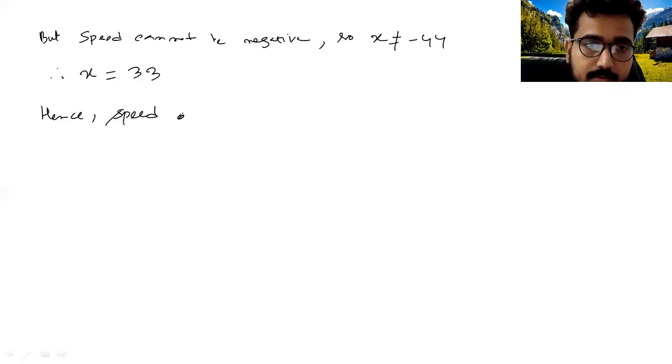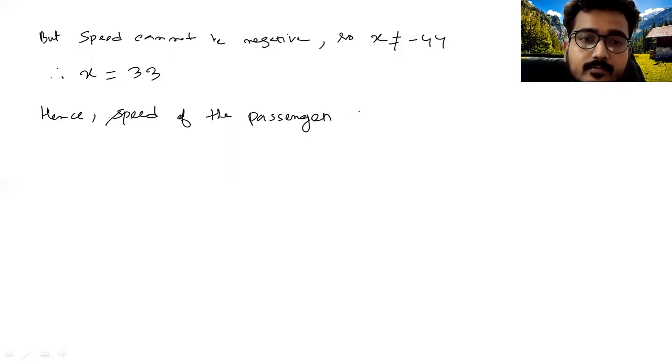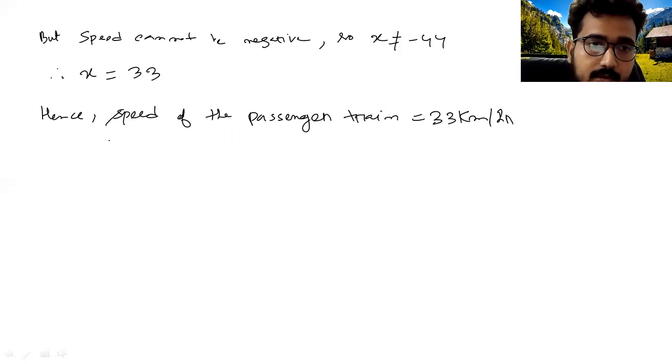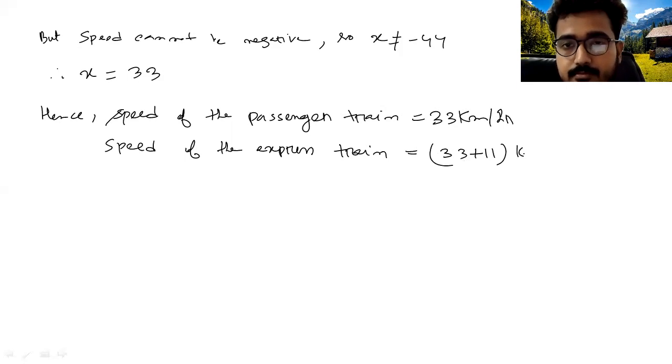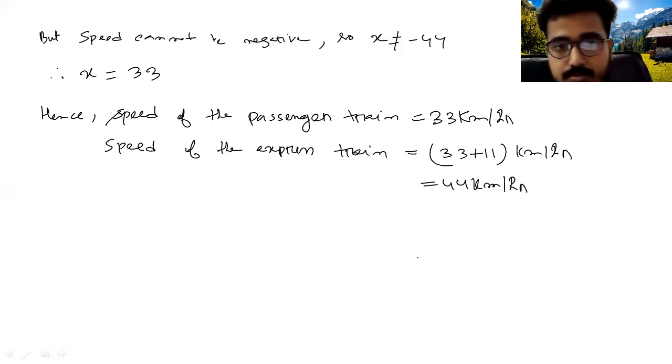Hence, the speed of the passenger train is 33 kilometer per hour, and now the speed of the express train is 11 kilometer per hour more than the speed of the passenger train. So the speed of the express train will be 33 plus 11 kilometer per hour, so it will be 44 kilometer per hour. So these two are the speeds of the trains.